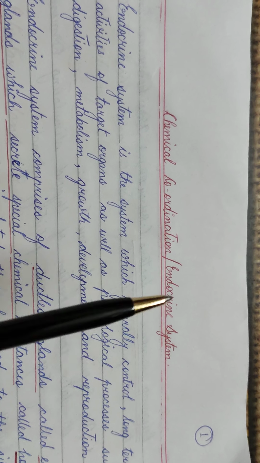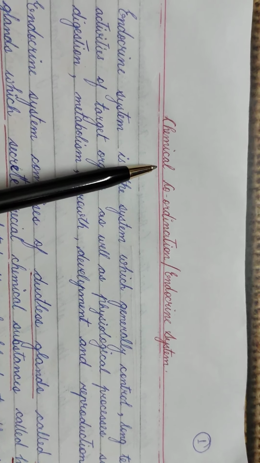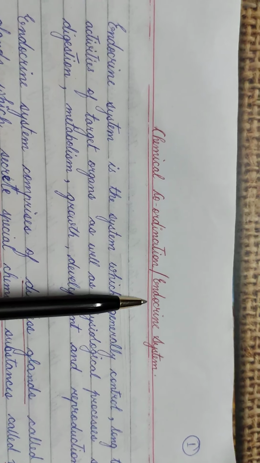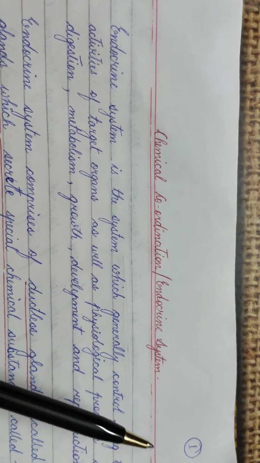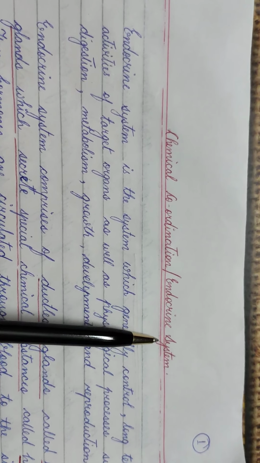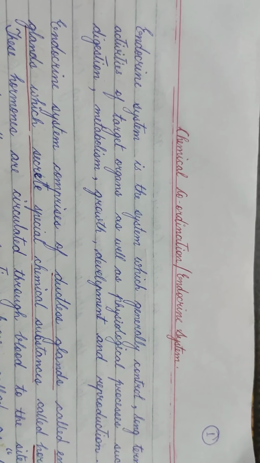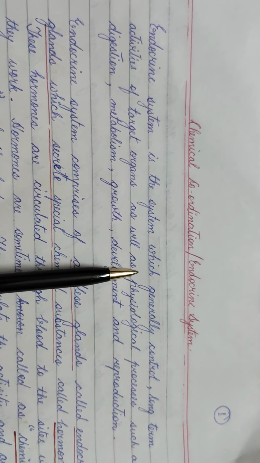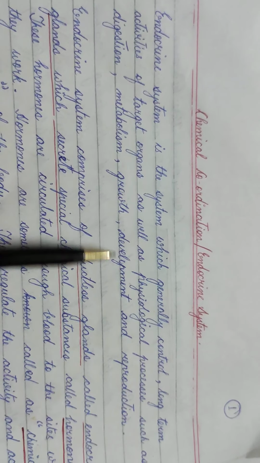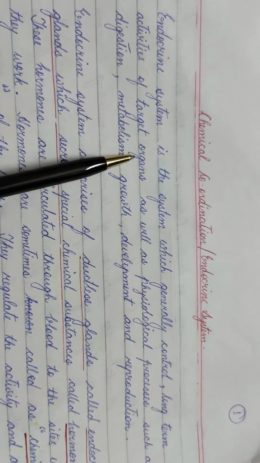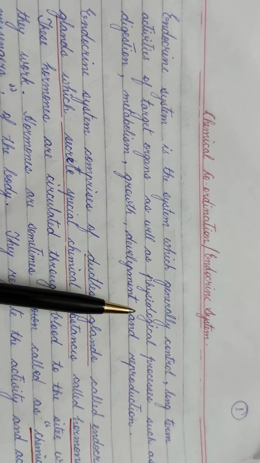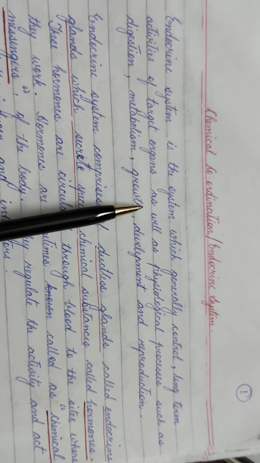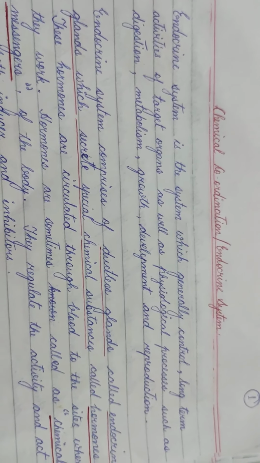Hello students, today we will discuss a new chapter, that is chemical coordination and integration, or you can say we will study about the endocrine system. So what is the endocrine system? The endocrine system is a system which generally controls long-term activities of target organs as well as physiological processes such as digestion, metabolism, growth, development, reproduction.